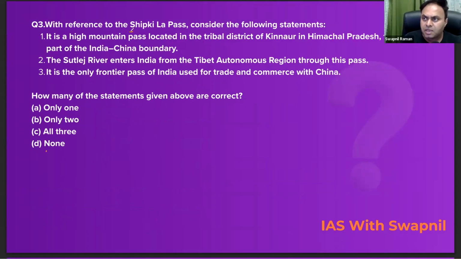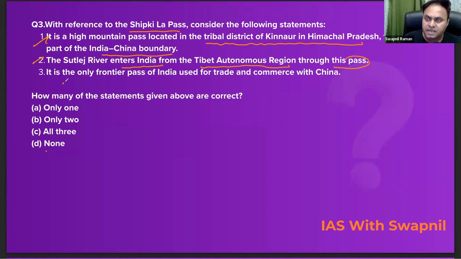With reference to the Shipkila Pass, consider the following statements. The first statement says, it is a high mountain pass located in the tribal district of Kinnaur in Himachal Pradesh, forming the path of the Indo-China border. Absolutely correct. Second statement says, the Satluj River enters India from the Tibet Autonomous Region through this pass. Again, correct.